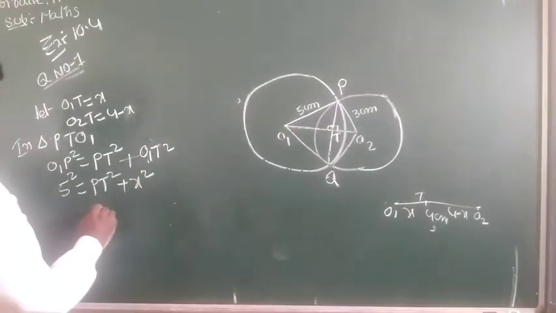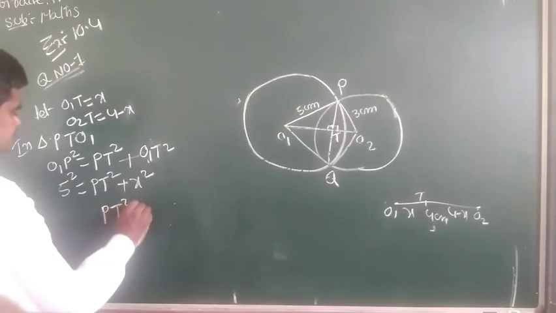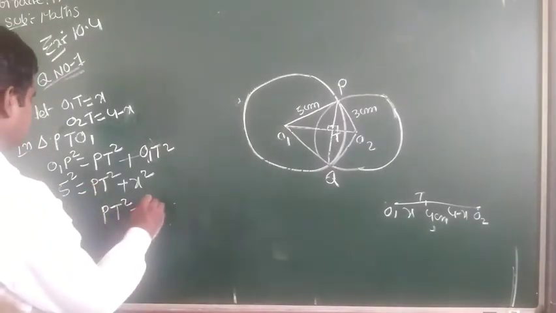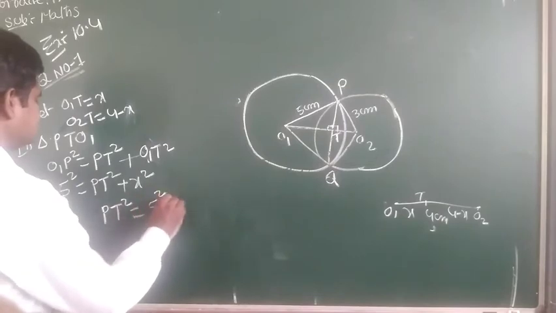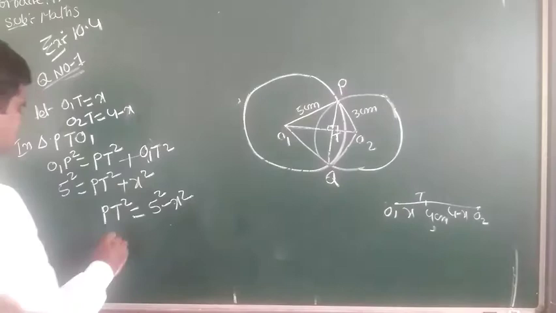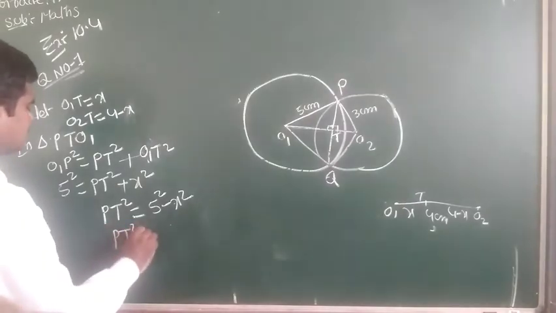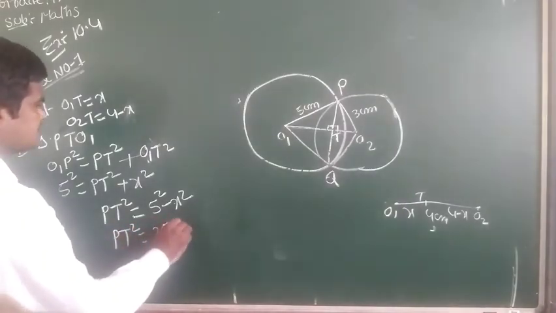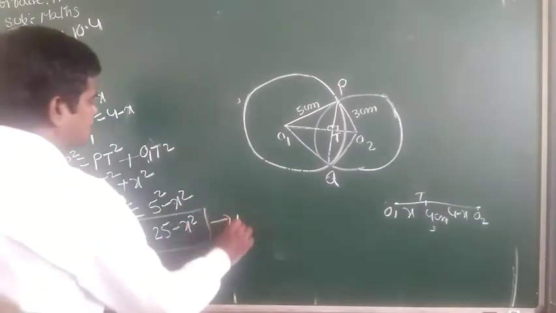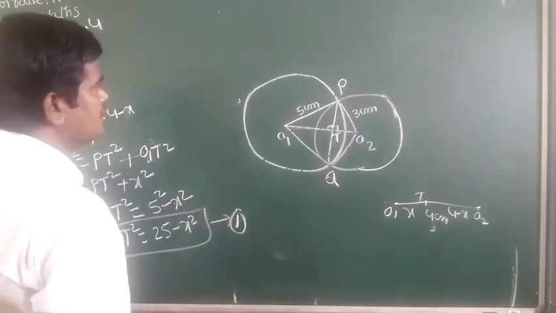So here PT square equal to 5 square minus x square. Here PT square equal to 25 minus x square. This is the equation number 1.